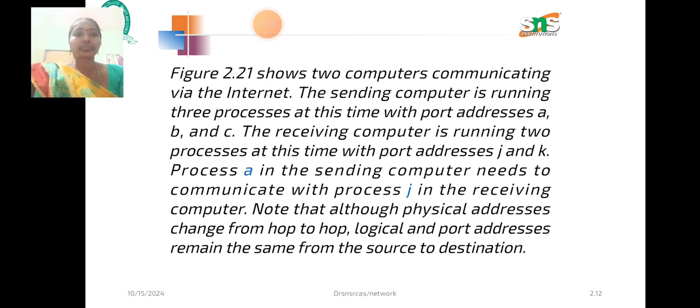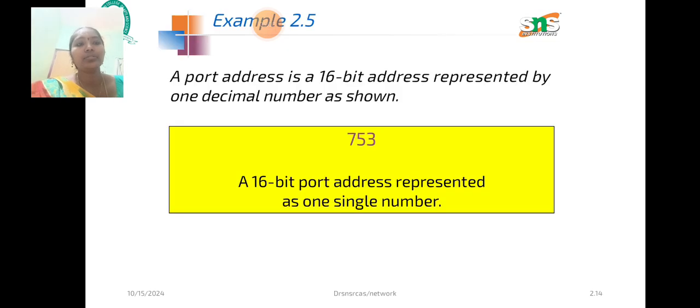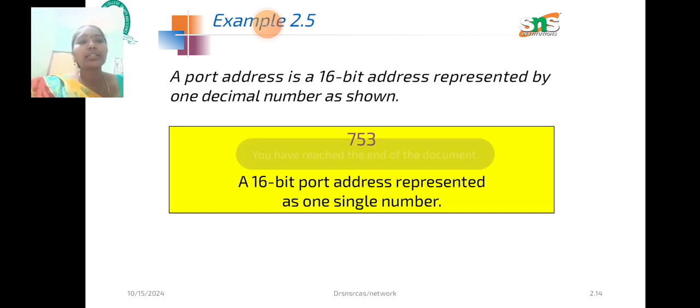So this is the next, the port address. The sender receives the data in the application layer, and after that it passes to the transport layer, and the data is passed through to the receiver. Here the port address is a 16-bit address, which represents one decimal number as shown in the figure.